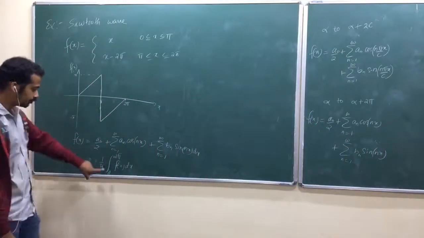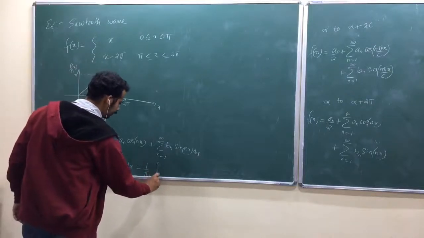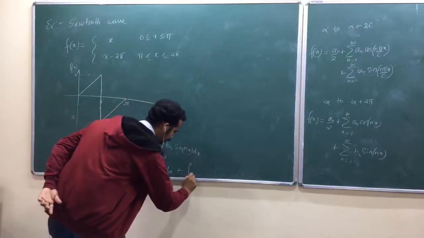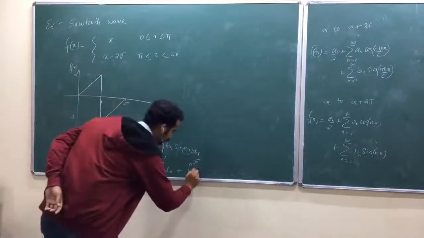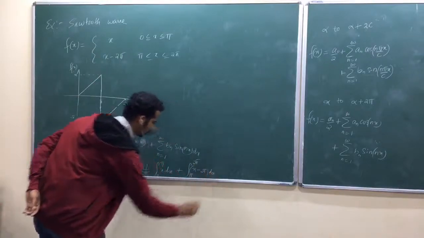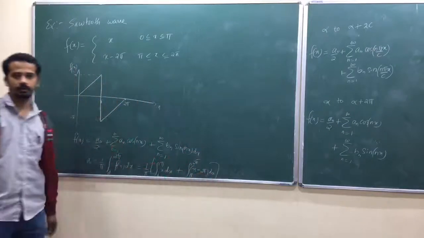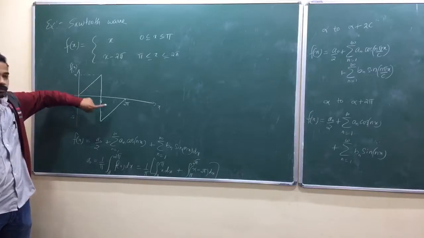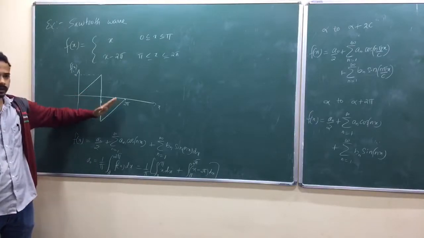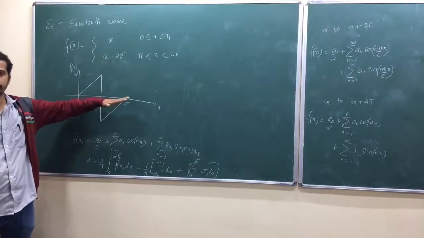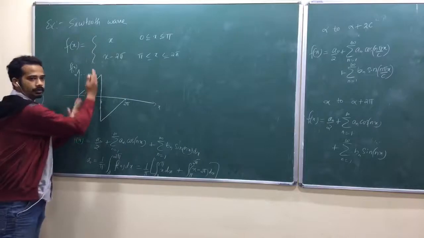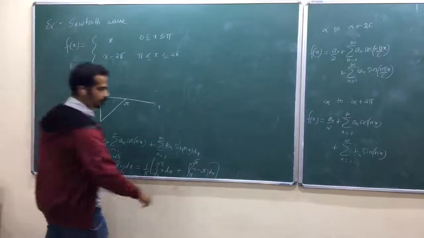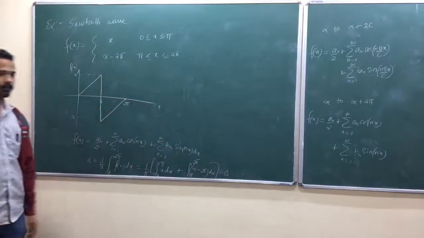So 0. Or if you do it the other way, then also you will get 0. So how do you do this one? You have to split the integral: 1 by pi, 0 to pi, what is the function? x dx, plus pi to 2 pi, what is the function? x minus 2 pi dx. Even if you do this one, you will get 0. So remember, that is possible only when this area is equal to this area. If the curve is not symmetrical with respect to this axis, then you can't do this one. Okay, be careful. So 0, but you have to write it quickly. You have to explore that fact.